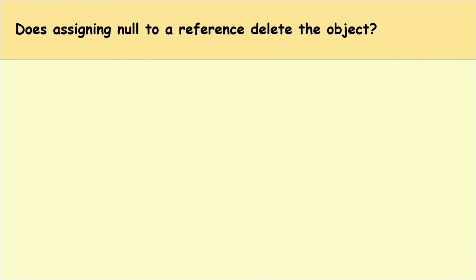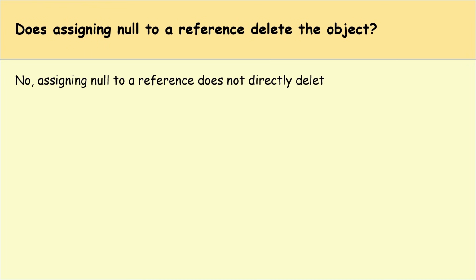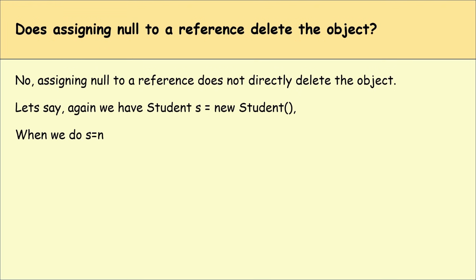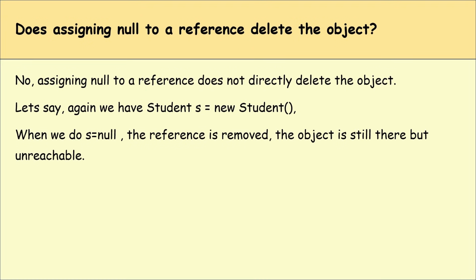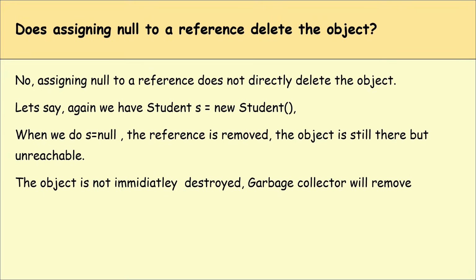Okay. Does assigning null to a reference delete the object? No, assigning null to a reference does not directly delete the object. Let's say again we have Student s = new Student. When we do s = null, the reference is removed. The object is still there but unreachable. The object is not immediately destroyed. Actually, the garbage collector will remove it later.